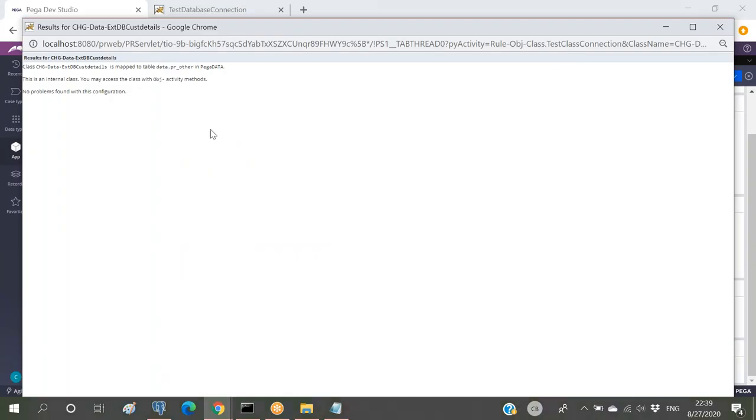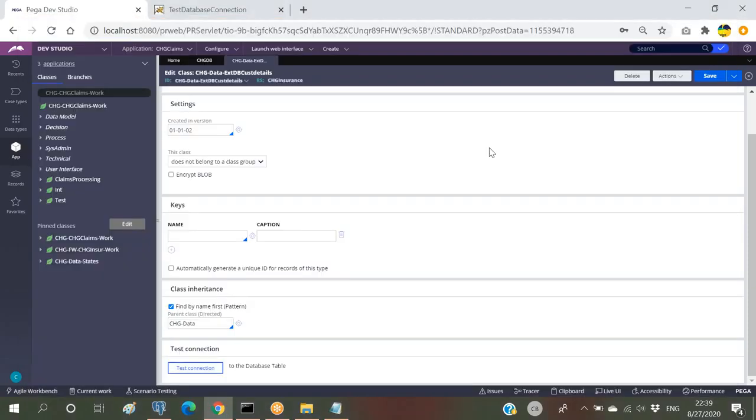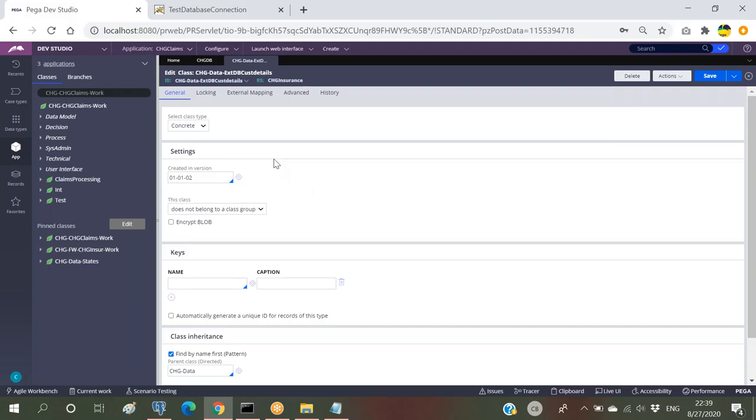Now the purpose of creating this data class is to connect with an external database table, meaning we have to change the mapping rule here. So whatever rule is mapped for this has to be updated for this data class with the new database table. In that case only can we have the new table connected with this class. So we have to make some modifications in the mapping rule.